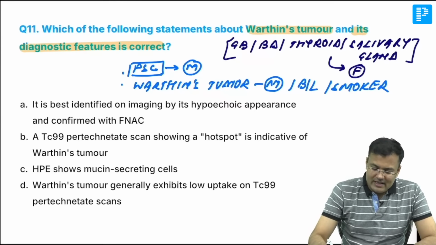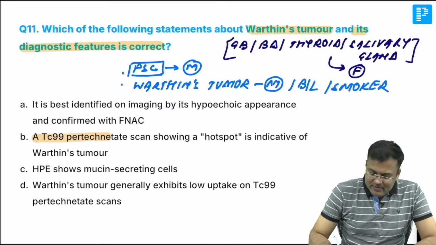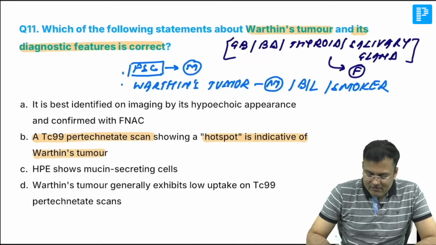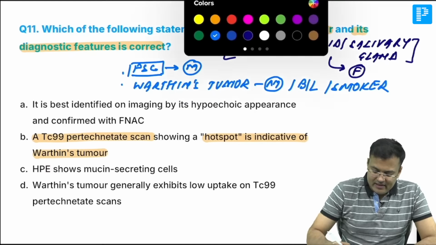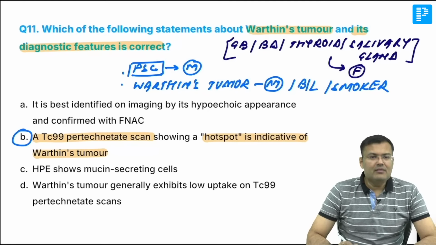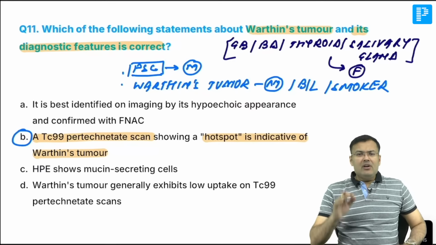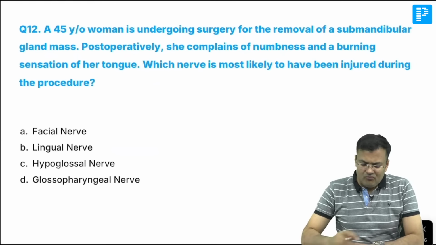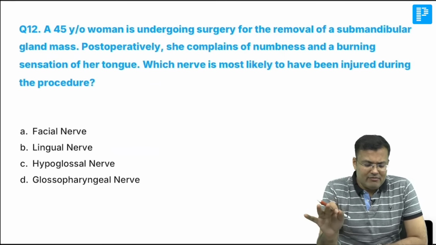So can you see what's the correct answer? Technetium 99 pertechnetate scan showing hot spot is indicative of Warthin's tumor. Got it? Clear? So what is the correct answer? B. Remember this special feature, Warthin's tumor shows hot spot. Okay? Next. Easy question, easiest question.